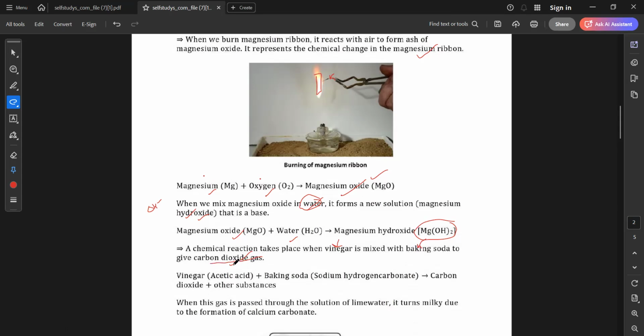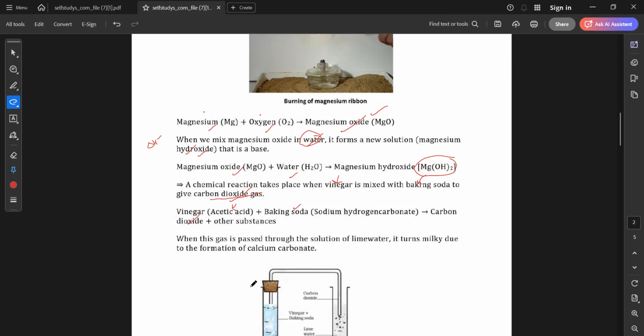So in chemistry, we say vinegar as acetic acid. We do not say vinegar, we say acetic acid reacts with baking soda. The chemical name of baking soda is sodium hydrogen carbonate. And on both of these reacting together, it gives us carbon dioxide and some other substance. Understood?